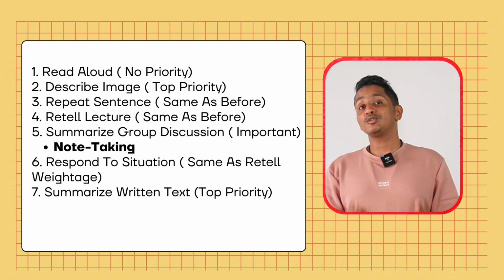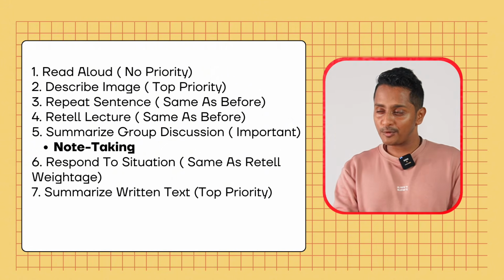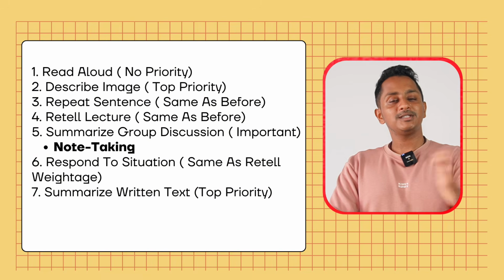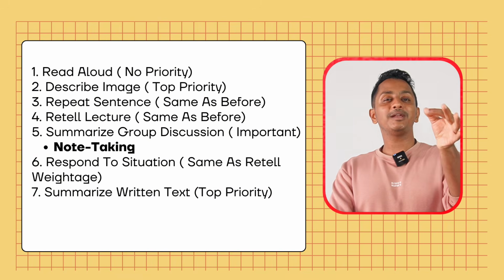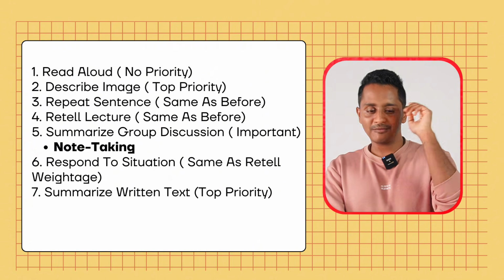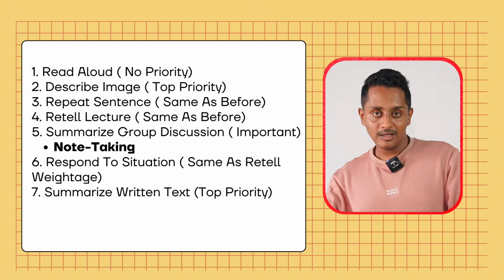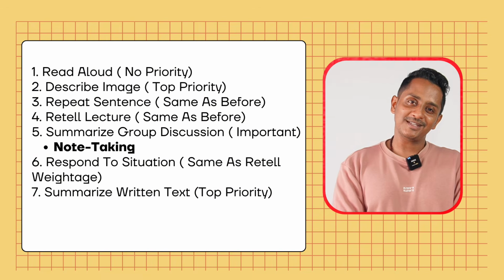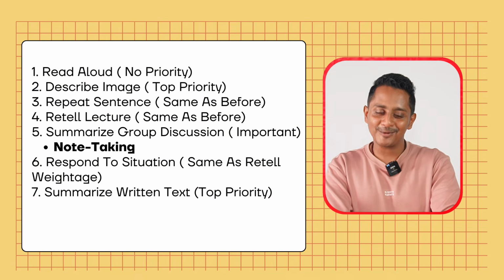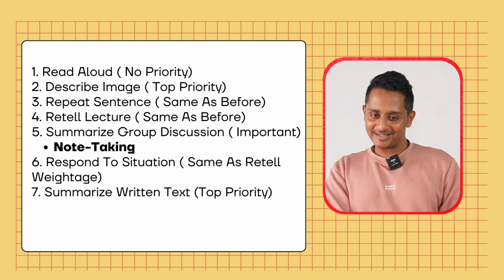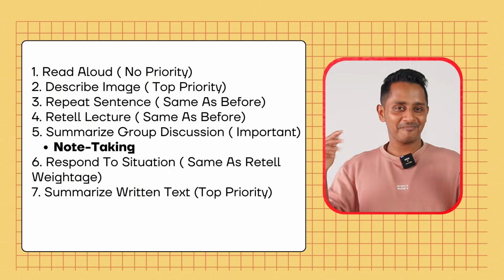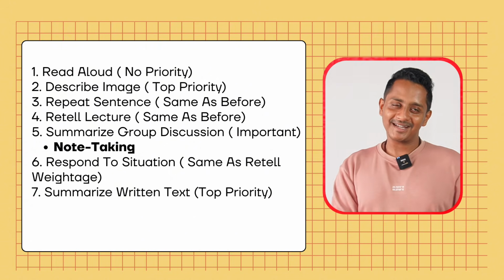Summarize written text becomes a top priority. Very, very important module. So focus on this towards the end. I'll give you a small routine. 18 to 20 marks. 18 marks minimum you can expect from this module to reading separately and writing separately, around 36 to 40 marks. A module which was nowhere in the radar, now automatically has come into the radar, come into the spotlight. Very, very important.